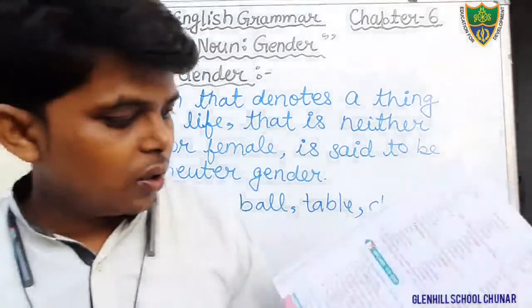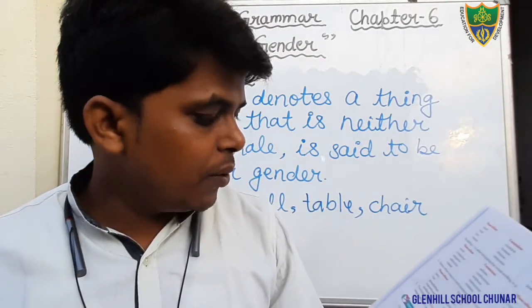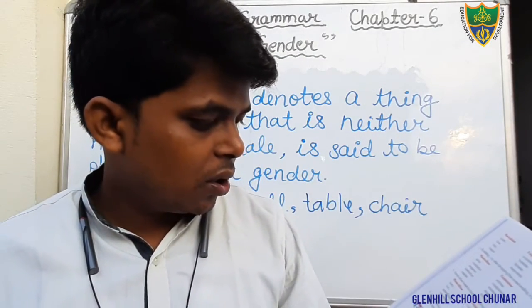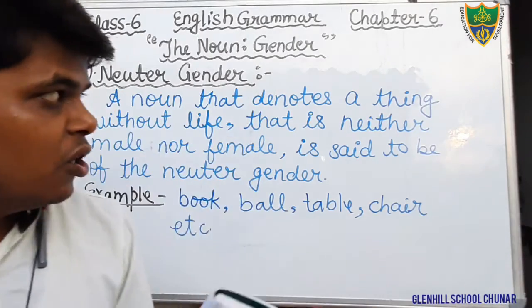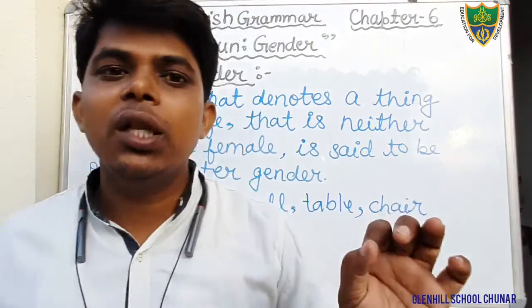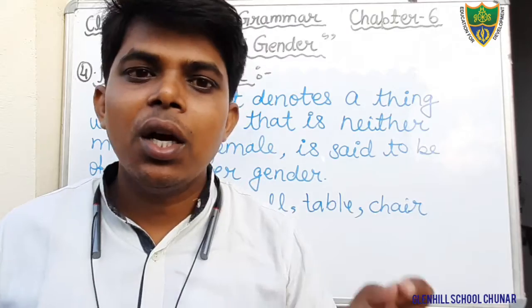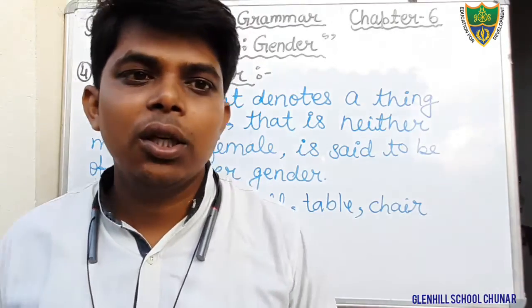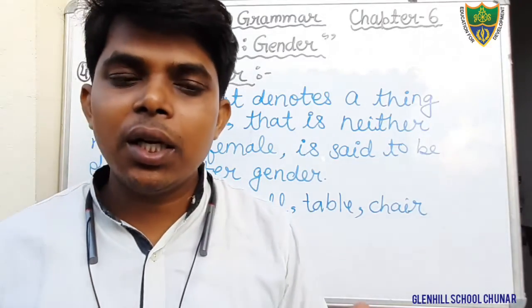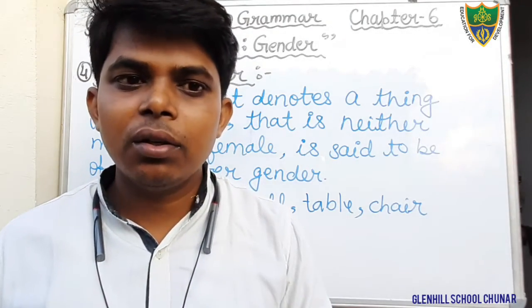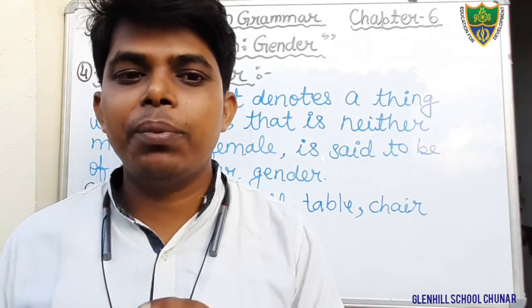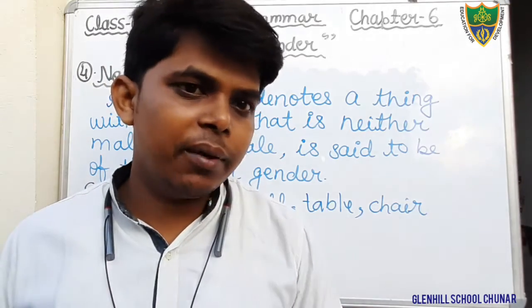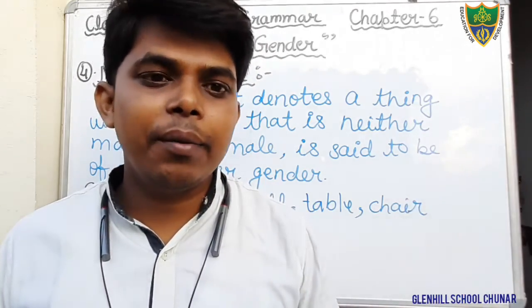Okay, if you have any kind of problem you can ask. And the things you have understood: what is masculine, that denotes the male person or male animal, that is called masculine gender. And what is feminine gender? The noun that denotes the female person or female animal is said to be of feminine gender.